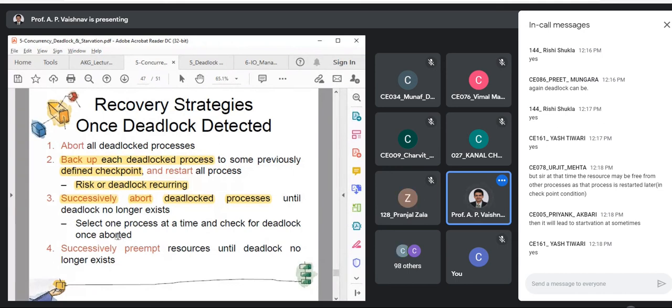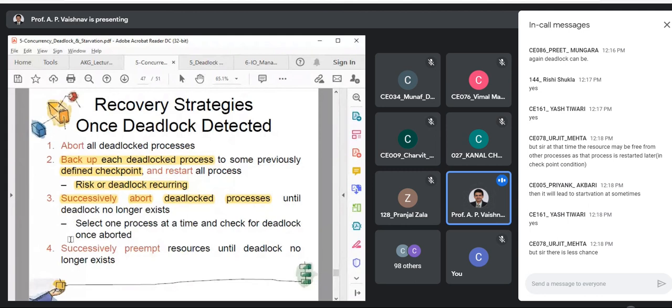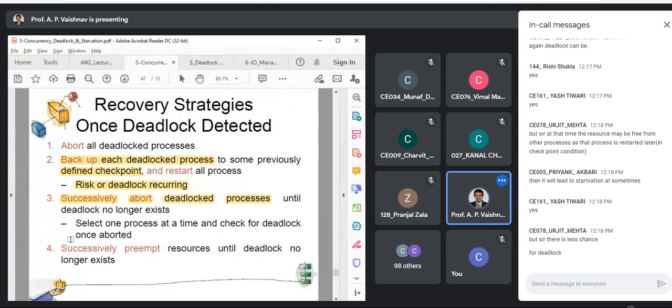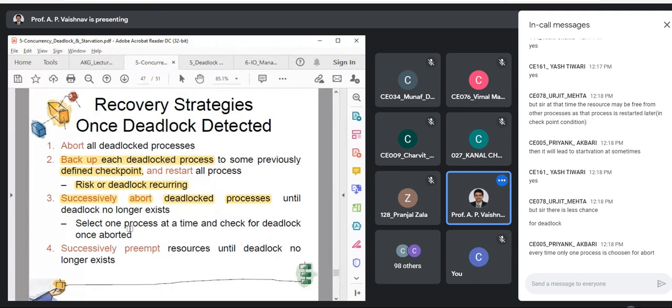What is the other option that we have? Instead of aborting the processes, yes, there is less chance. Agreed, there is less chance, but there is still a chance that you might reach a position where deadlock is going to occur again. And that is why aborting the process is the best possible solution, ideally.